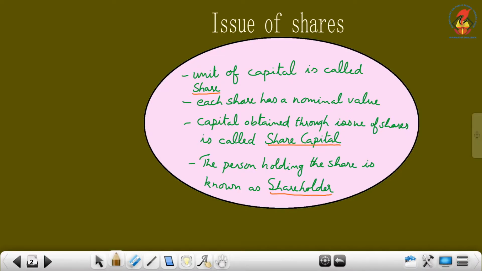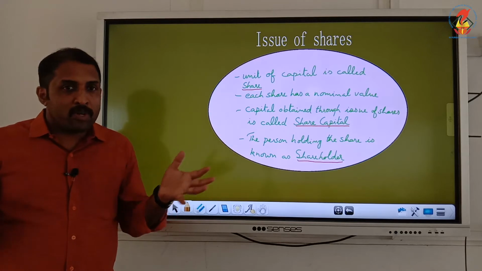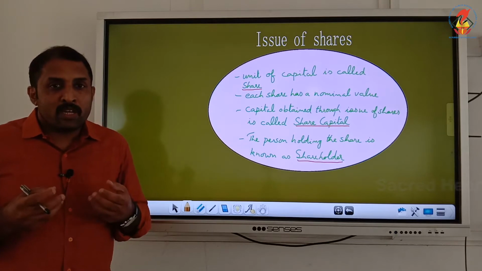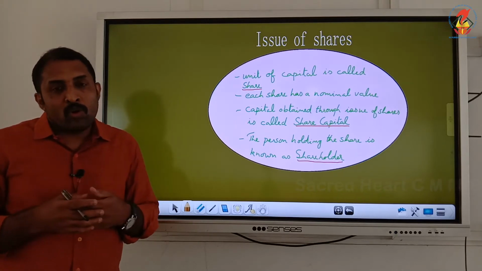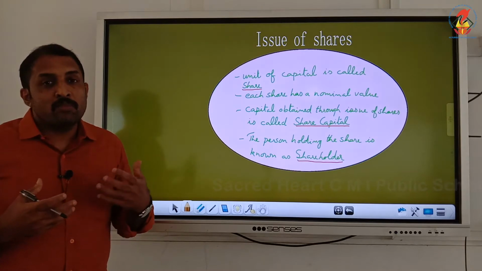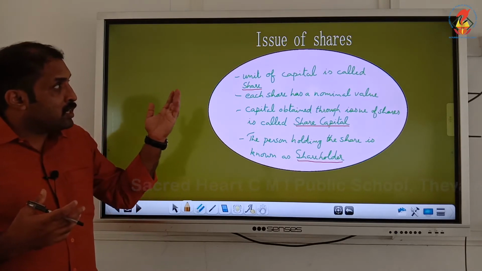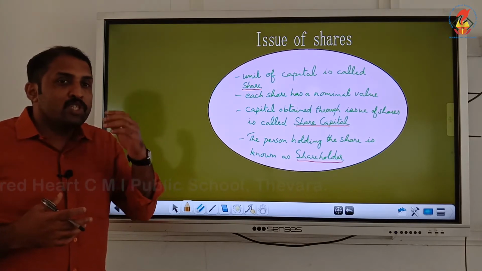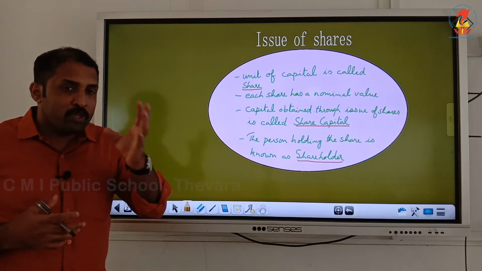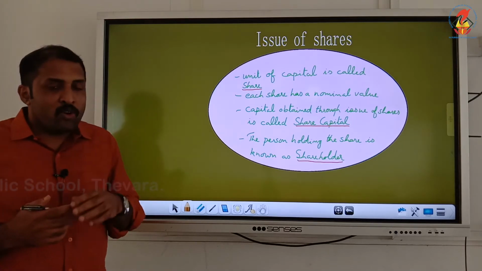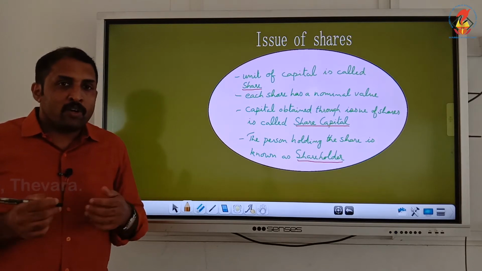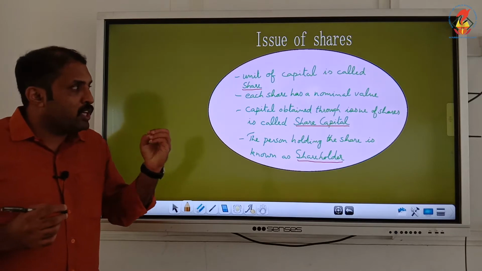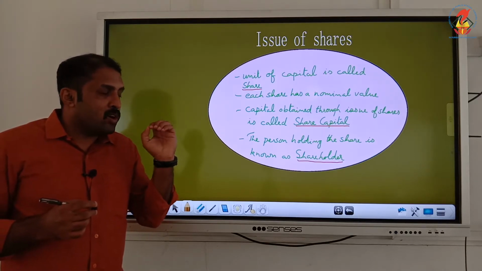Share is a unit of capital. That means the total capital which is required for a company is being broken down into small units, and each has a price which each shareholder pays, and thus he becomes a shareholder. So a share is the unit of capital of a company which is issued to the general public for purchasing, and each share has a nominal value, say 10 rupees or 100 rupees or 1000 rupees.